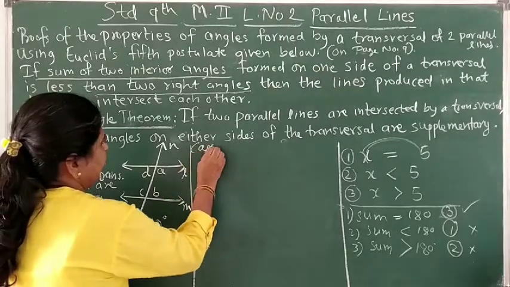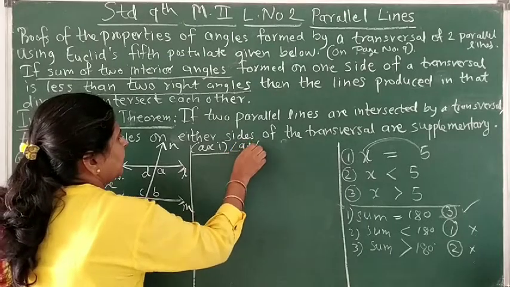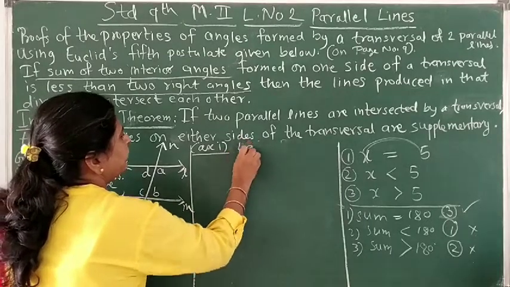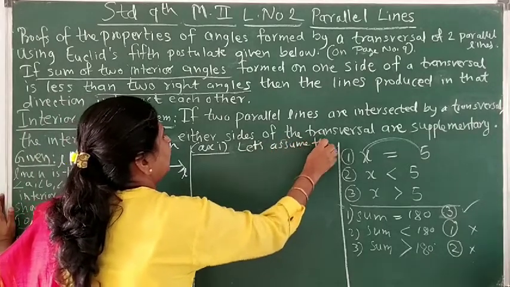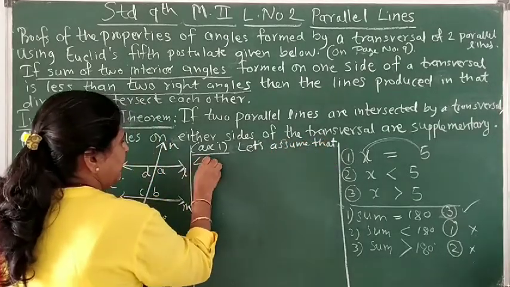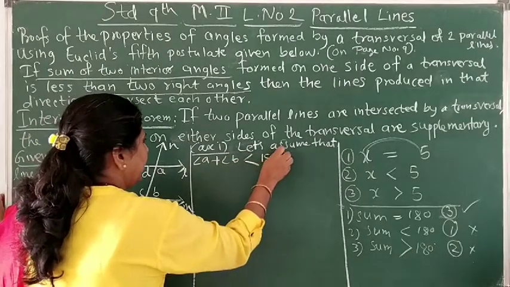Okay. If case 1, let's assume that angle A plus angle B is less than 180 degrees.